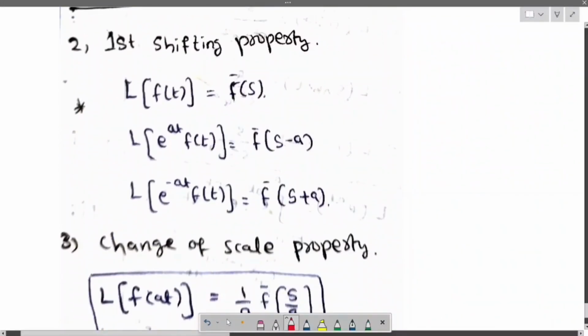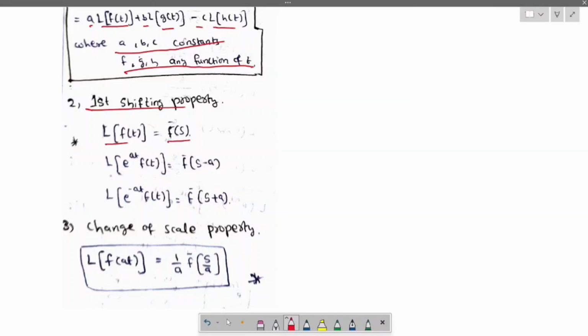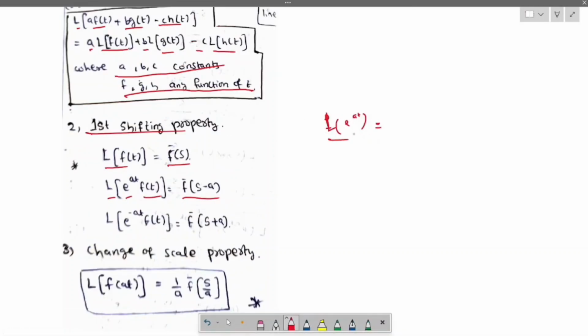Let us see the time shifting property and the change of scale property. First, the shifting property. If Laplace f of t is F of s, then Laplace of e power at f of t is nothing but F of s minus a. We have seen Laplace of e power at, which is nothing but 1 by s minus a. In the same way, when the e power at term is attached to f of t, we will get F of s minus a.